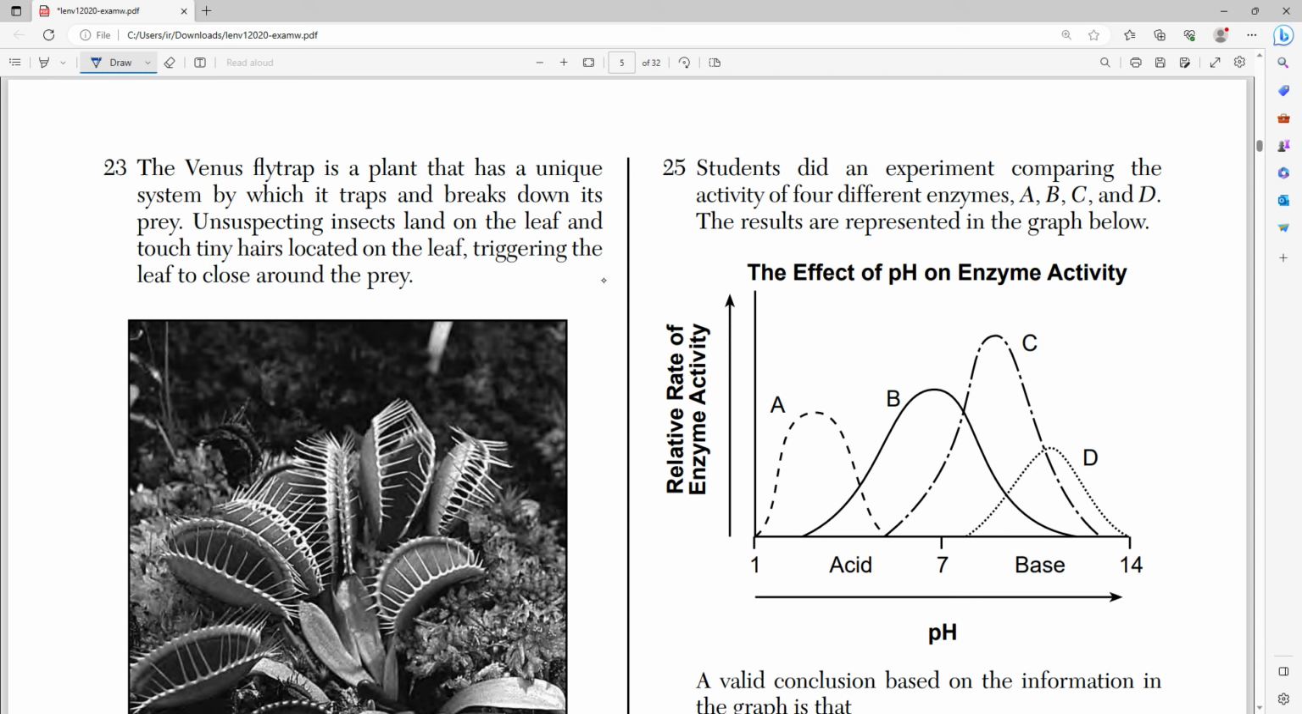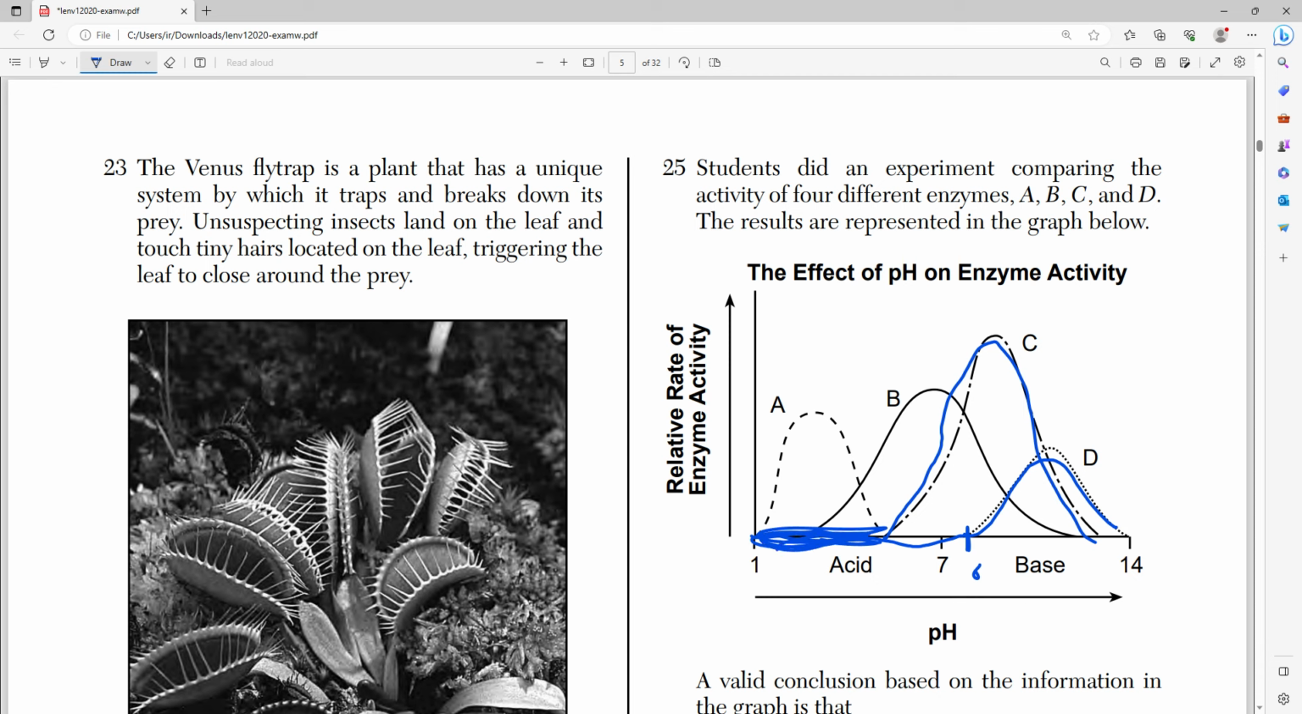So if we look here, A works best in an acidic environment, but if we look at where B starts, B works horribly in an acidic environment. It works best in a neutral environment, right? If we look at D, D works exclusively in a basic environment, because anything past like 8, the rate of enzyme activity is 0, right? We know that C works in slightly basic conditions, because there's nothing in acidic, right?